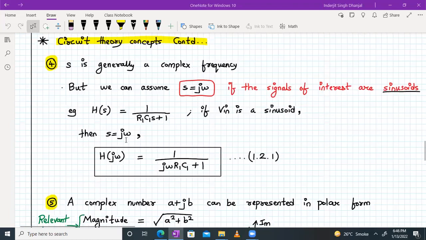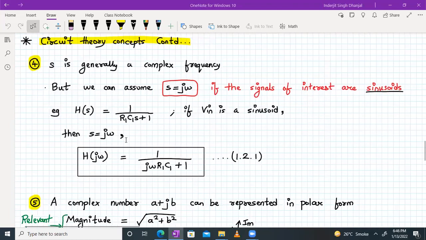So we'll continue with some more circuit theory concepts. S is generally a complex frequency, but we can assume S is equal to j omega. S is Laplace and j omega is the frequency domain. So we can equate S is equal to j omega if and only if the signals of interest are sinusoidal in nature, right?